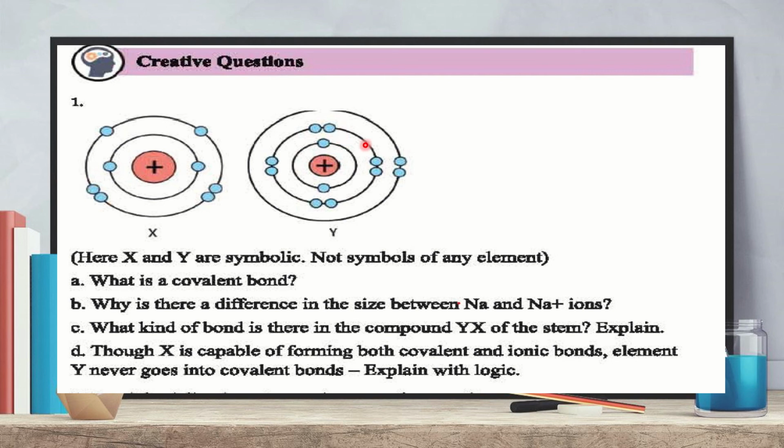But it cannot share electrons, because by sharing electrons magnesium cannot make any compound. So magnesium cannot make a covalent bond. Oxygen as a non-metal can make both ionic and covalent bonds, but magnesium, since it is a metal, can make only an ionic bond but not a covalent bond.